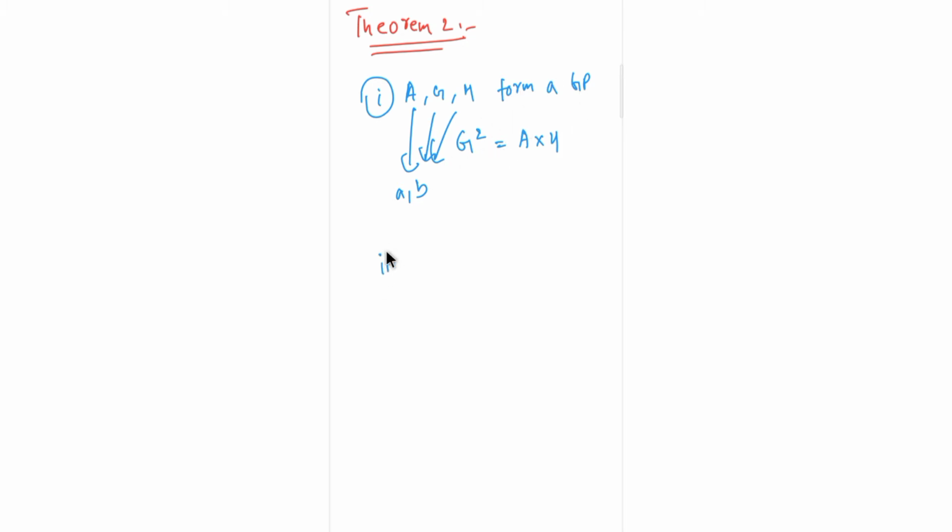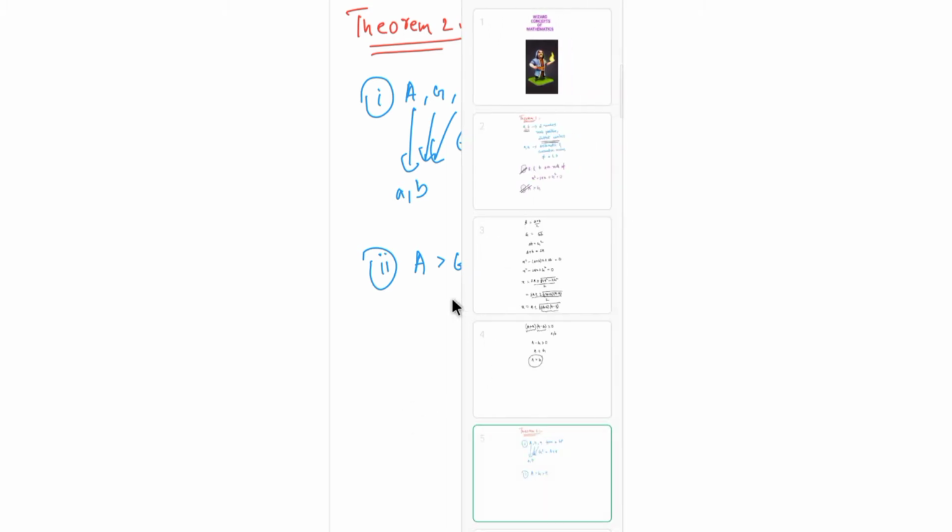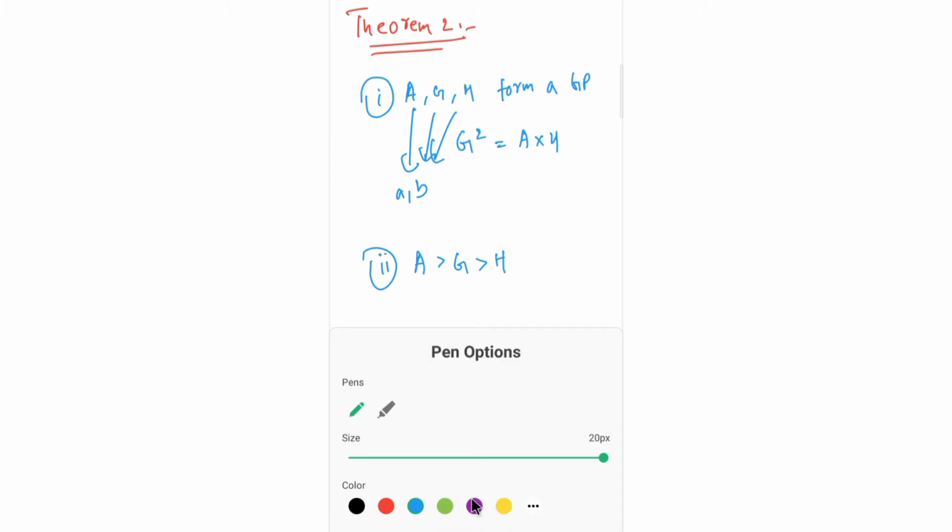And the second point is, we have already proved that A is greater than G. I can also prove that G should be greater than H. So A is greater than G, so G will be greater than H. So I'll just prove it. These are very, very easy things. But there's another important theorem after this, theorem 3, that I would name. That will be very, very interesting. So let's get into the proofs first.